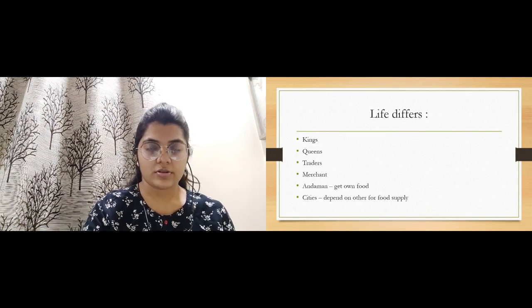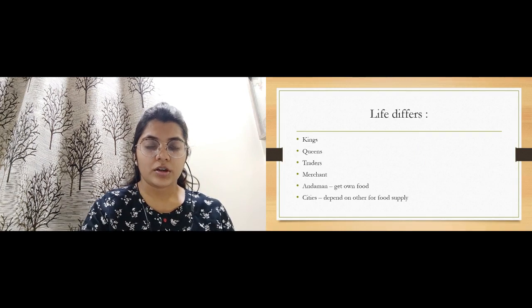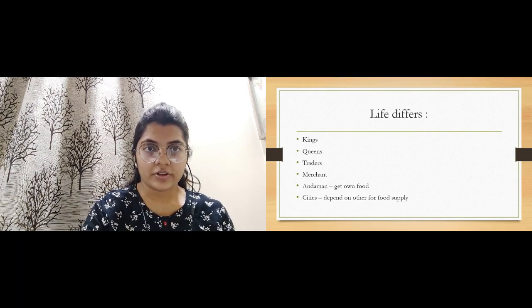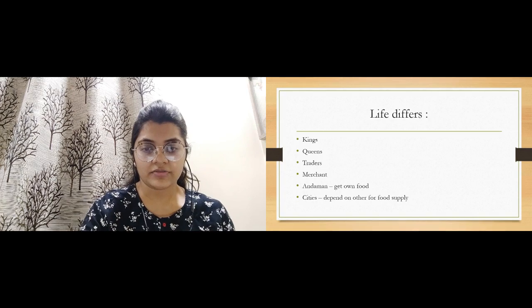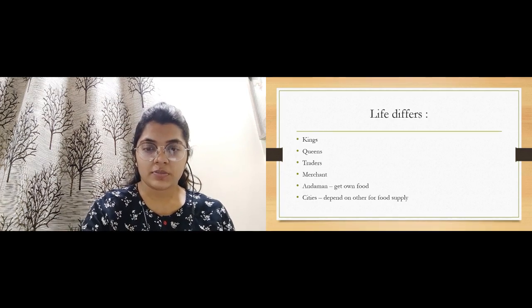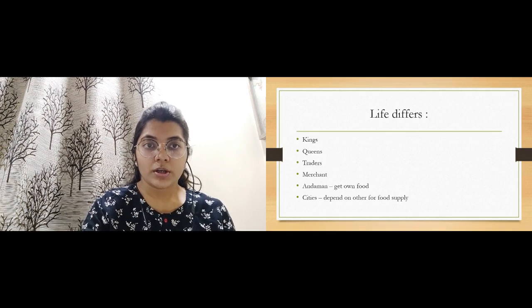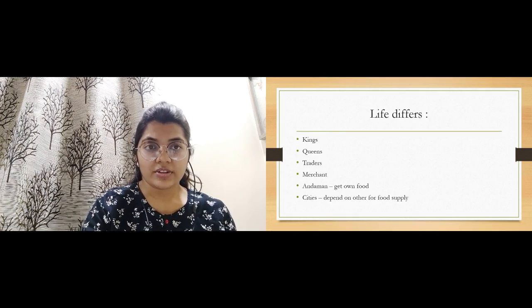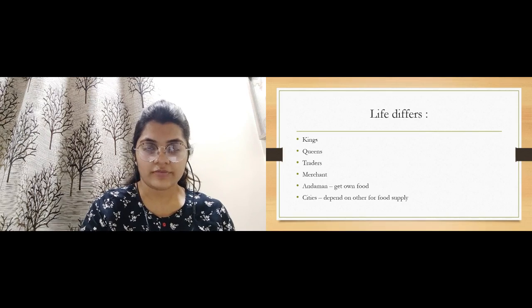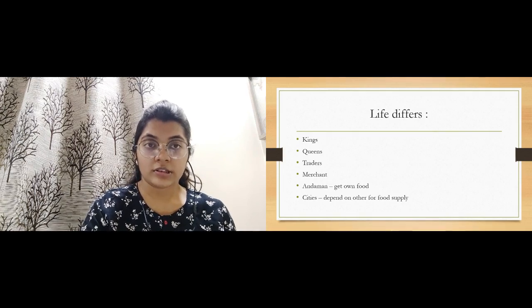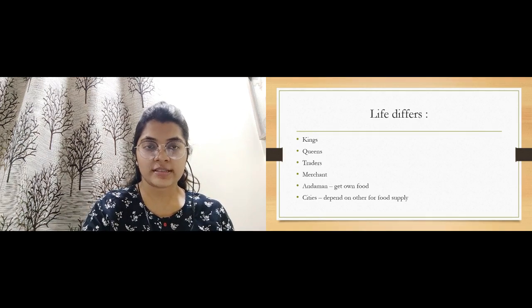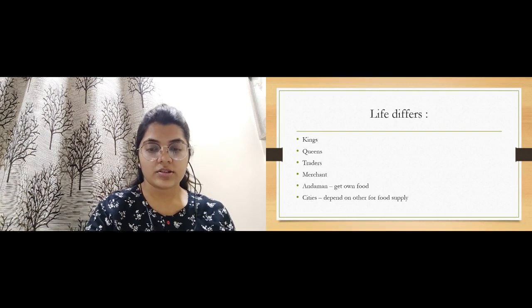Now, life differs. What do we mean by life differs? The life of a king can be completely different. The life of a queen will be completely different. The life of the traders and the merchants will be completely different. So this is how life differs. Today my life is different and your life is different. Likewise, earlier the people who lived in the Andaman Islands used to get their own food, whereas the people who lived in cities had to depend on others for the food supply. This is what we call the difference of life that people have.